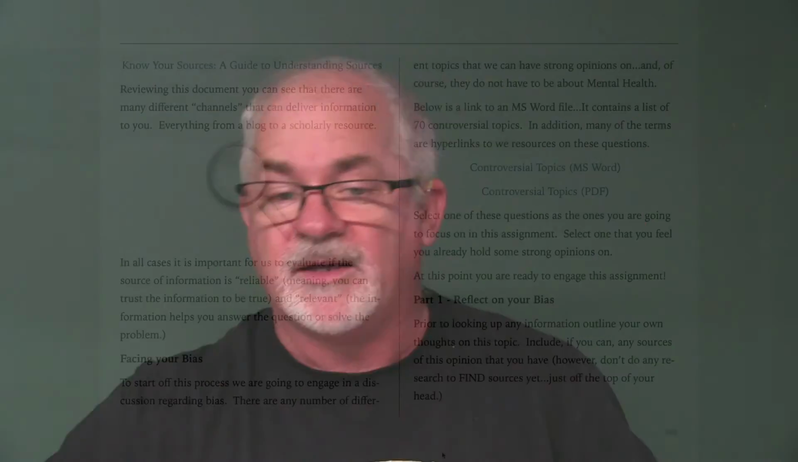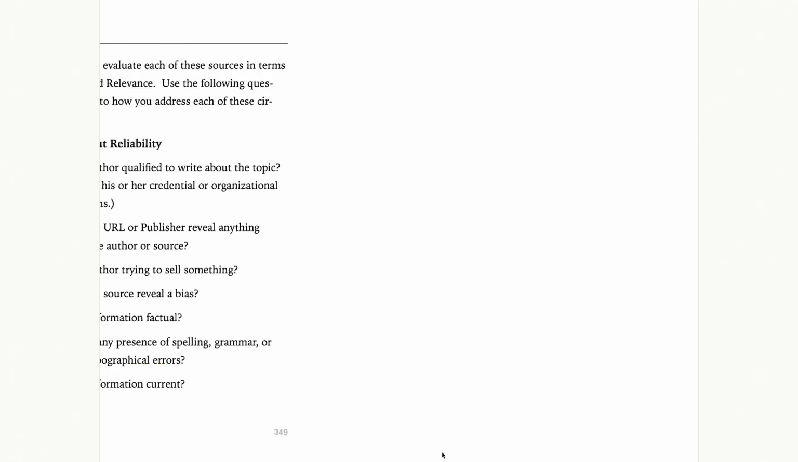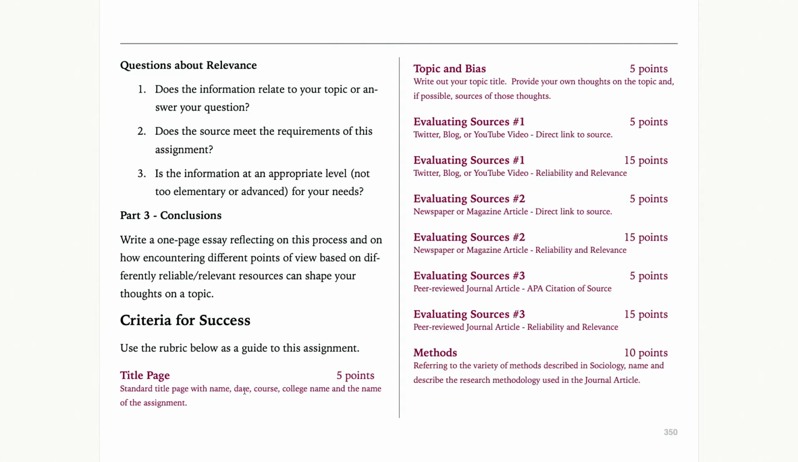And what you end up with is all this information, and it brings you back, put it all together, and you write the paper, and here's the grading rubric here at the end. So you have the title page, the topic and bias. Write out the topic, write out the question that you pick, and provide your own thoughts before you've done any research at all. And then you'll see that there's two parts for each source.